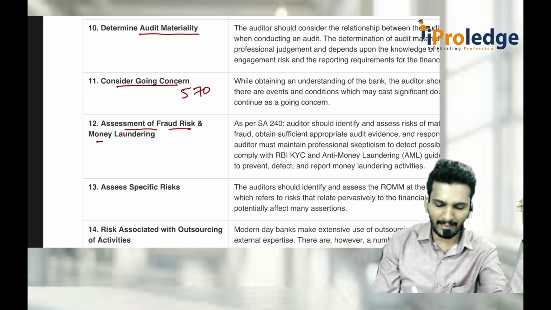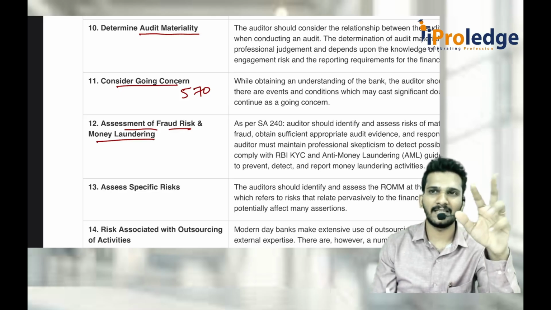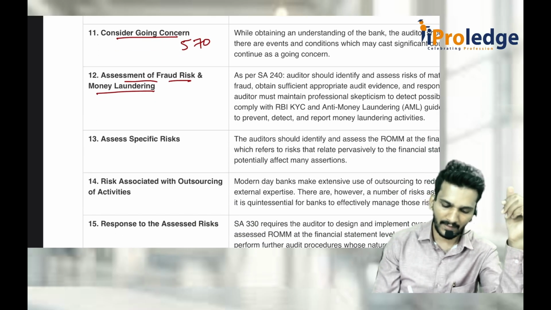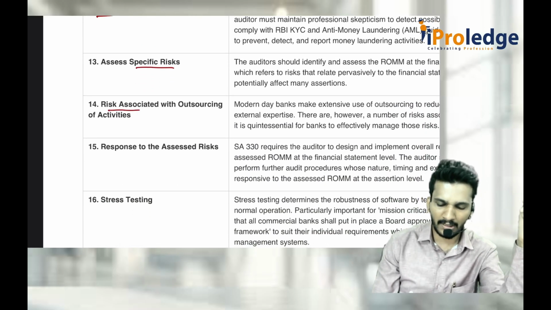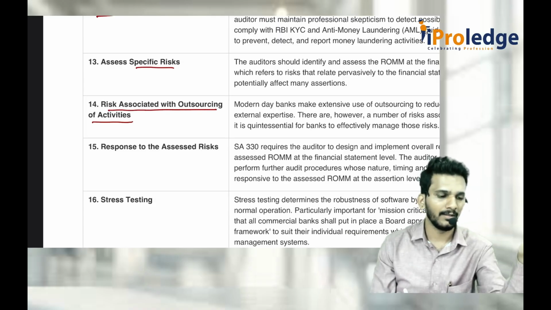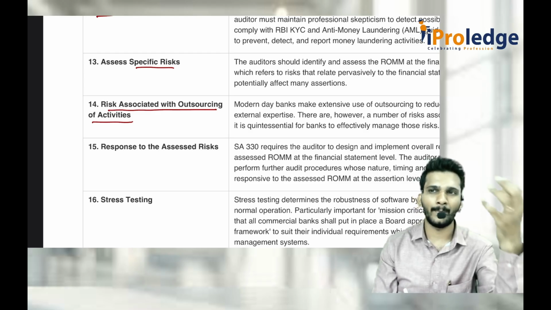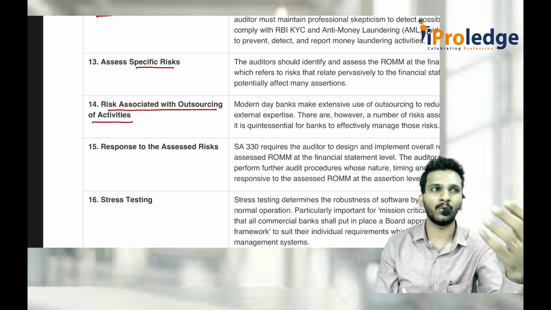Assessment of fraud risk and money laundering, mainly 143(12). Fraud risk more than 1 crore, less than 1 crore, that also has to be checked here, and money laundering as per FEMA Act. If there is any specific risk, that also has to be checked. Risk associated with the outsourcing of activities. What is outsourcing of activity? For example, bank has given the loan, and for the purpose of recovery, they are not doing it themselves. They appointed some outsourced authority as recovery agents.